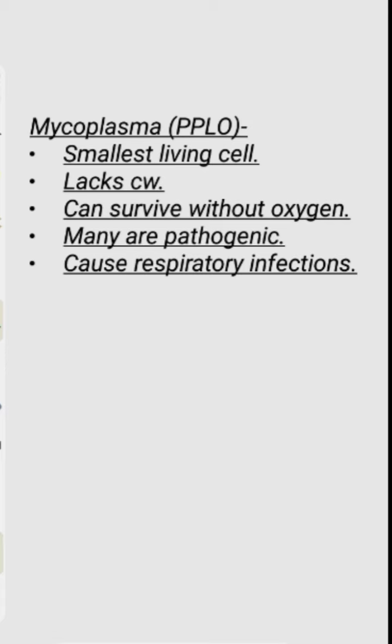Then these mycoplasma can survive without oxygen, and many of these are pathogenic, that is they cause diseases, especially respiratory infections. These particular bacteria are resistant to penicillin because penicillin acts on peptidoglycan and they do not have a cell wall. I hope you have understood what are eubacteria.